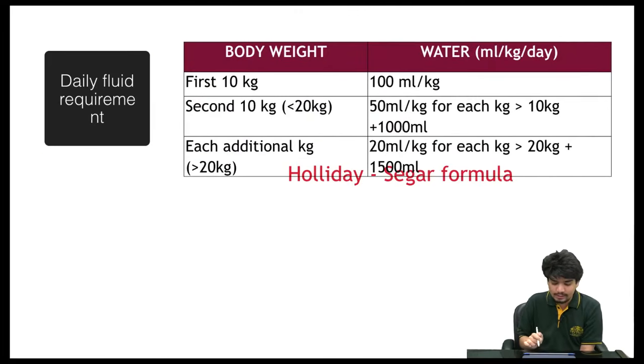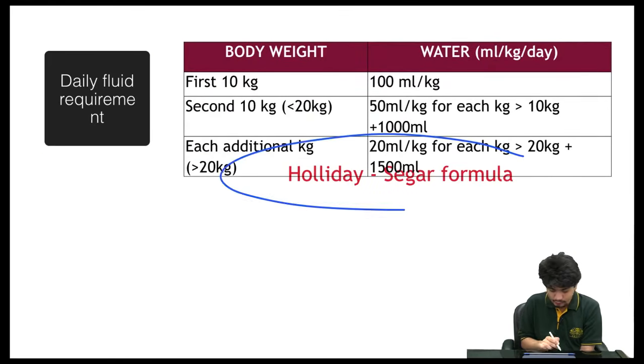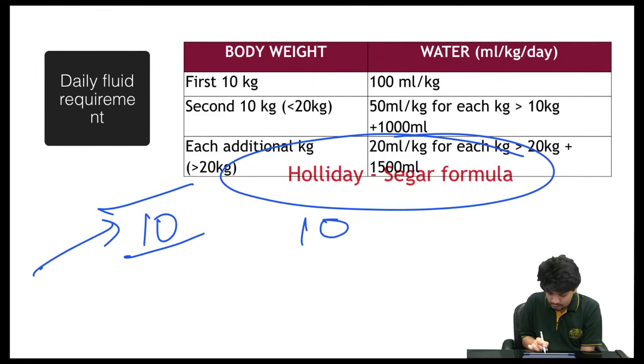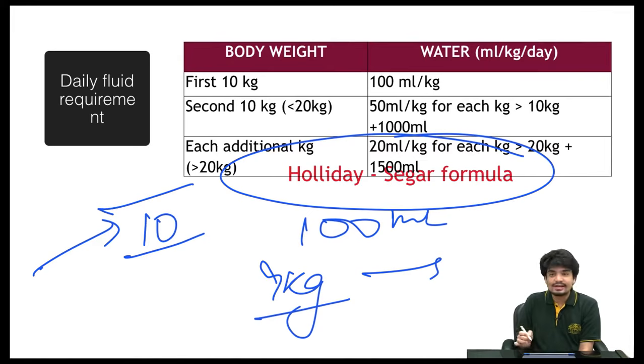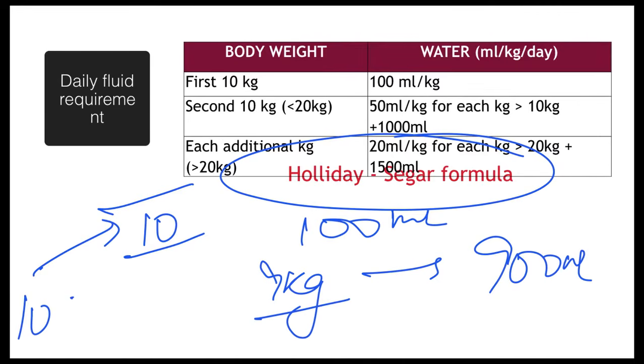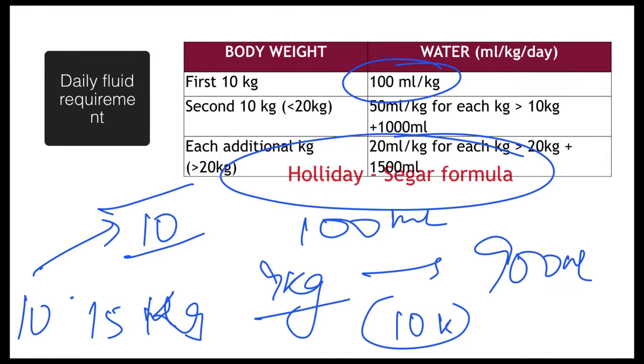So the daily fluid requirement is calculated by the Holliday-Segar formula. It basically goes that for the first 10 kg, you calculate the daily fluid requirement as 100 ml per kg. So let's say a child who is 9 kg, his daily fluid requirement is going to be 900 ml. After 10 kg, for the next 10 kg, you are going to add 50 ml per kg, not 100 ml per kg. So for example, a child who is 15 kg, for the first 10 kg we take 100 ml per kg, so his daily fluid requirement is going to be 1000 ml per day.